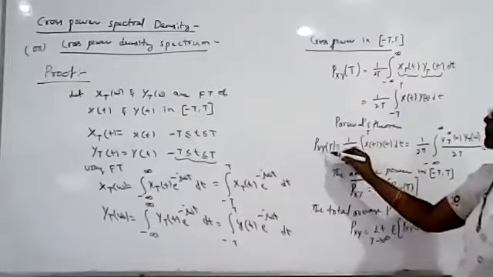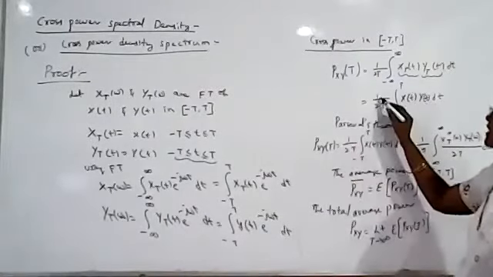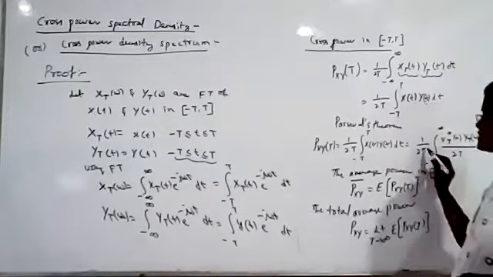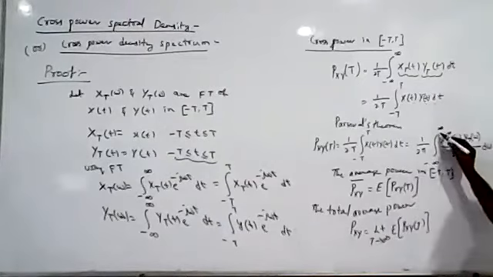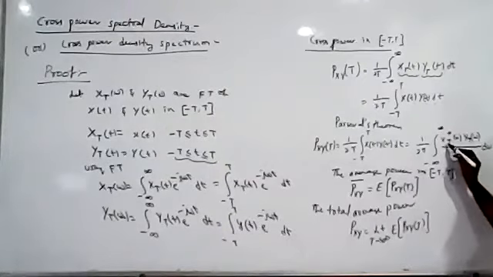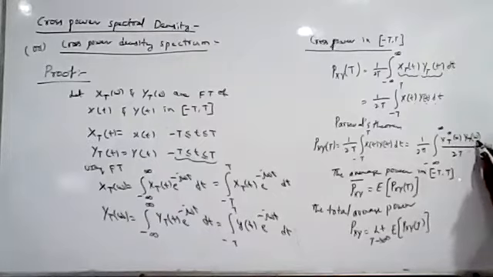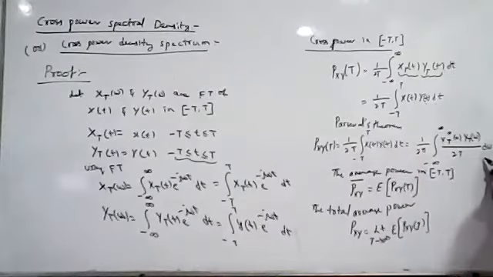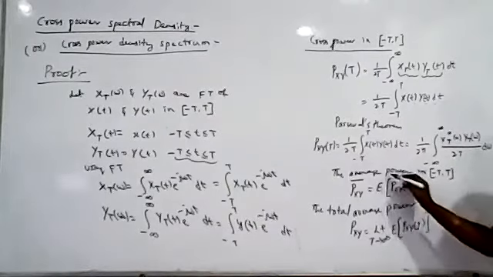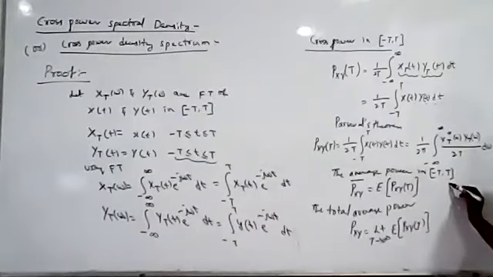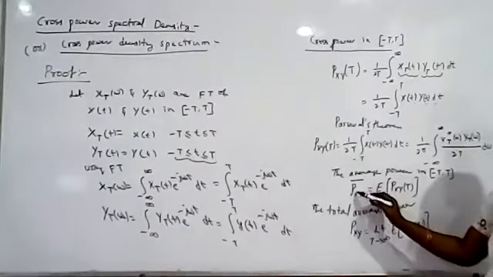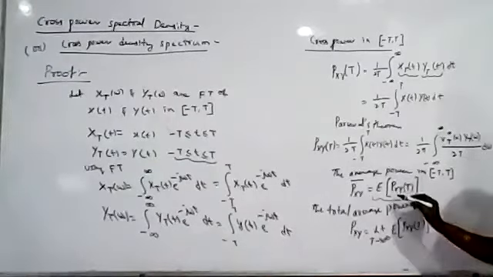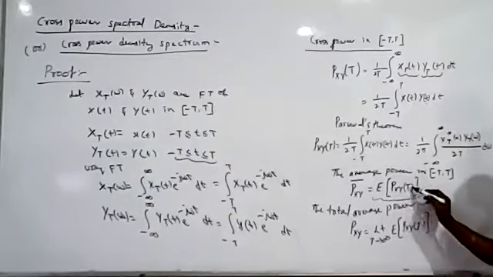From Parseval's theorem, Pxy(T) can be written as 1 by 2T integral from minus T to plus T of x(t) y(t) dt, which is equal to 1 by 2 pi integral from minus infinity to plus infinity of X_T star(omega) Y_T(omega) by 2T d omega. This is Parseval's theorem. Now we are finding the average power in the range minus T to plus T. The average power is nothing but the expected value of the cross power, that is the expected value of Pxy(T).